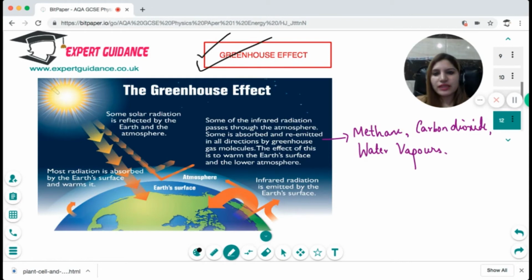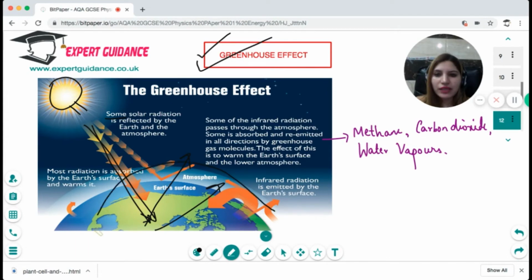Now, what is the greenhouse effect? So, see in this figure, what is happening? The Sun is sending solar radiation onto the Earth's surface. Some of the solar radiation coming onto the Earth's surface gets reflected back, right? Now, there is a blanket above the Earth's atmosphere, made of greenhouse gases, which are methane, carbon dioxide, and water vapor. Some of the infrared radiation passes out of the atmosphere, some is absorbed and re-emitted in all directions by greenhouse gas molecules.